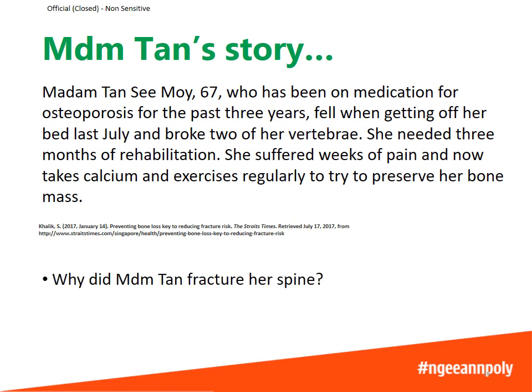So, some easy questions. Why did Madam Tan fracture her spine? I think you would probably say that she fell when getting off her bed last July and therefore she broke 2 of her vertebrae. Now let's think about how high her bed is. Most beds would probably be somewhere around your knee height. And for normal people who have healthy bones, a fall from such a low height would usually not cause a fracture. But for someone with osteoporosis, it is very easy to get a fracture even from such a minor fall.